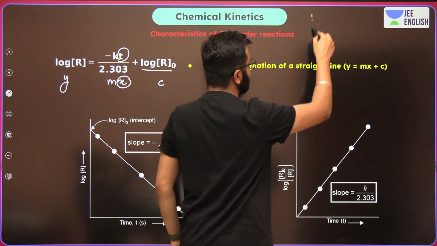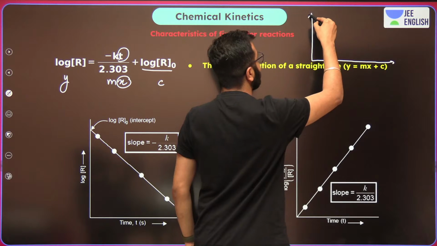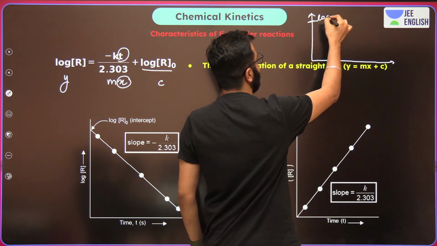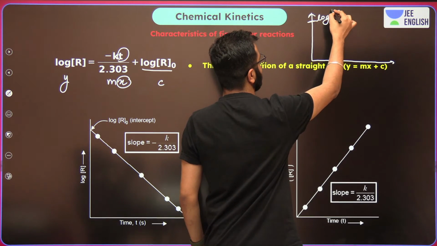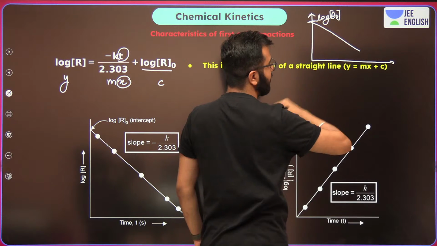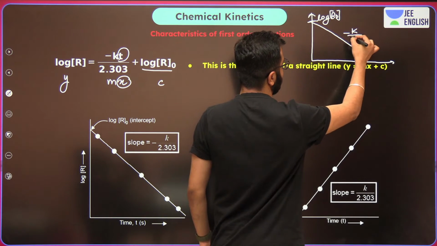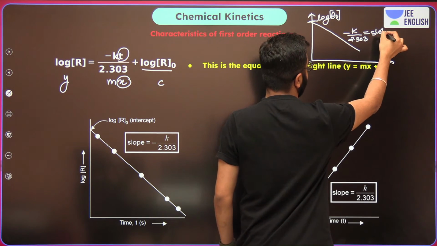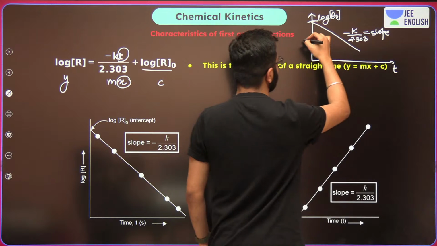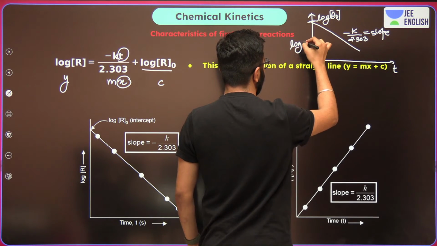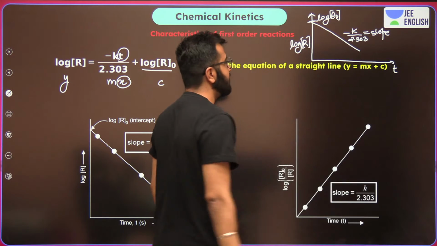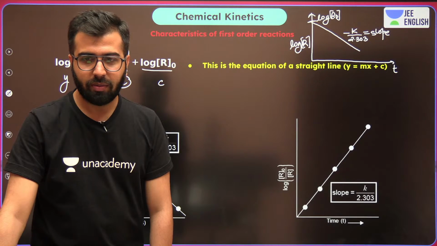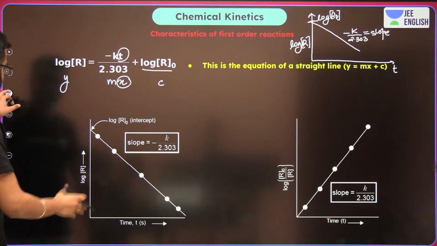Okay, we will write this particular graph like this. Pay attention, boys and girls. This is the log of initial concentration. This is how the graph is coming up. Minus k upon 2.303 is the slope. What is on the x-axis? Time. What is on the y-axis? Log R, whatever the concentration is. So this is what you have to write. Okay? Do remember this.